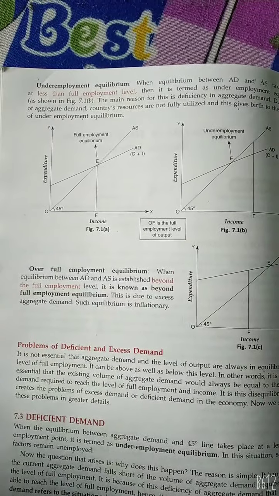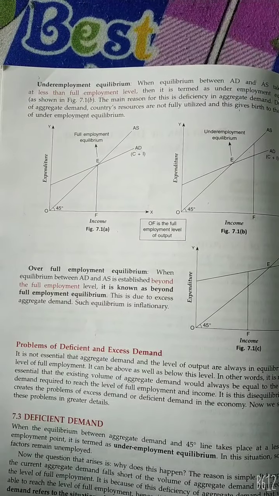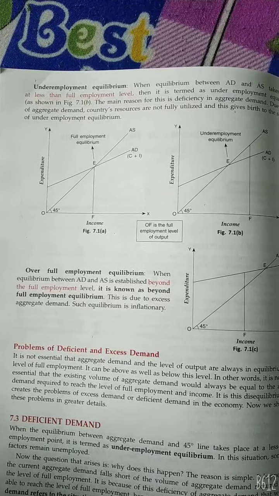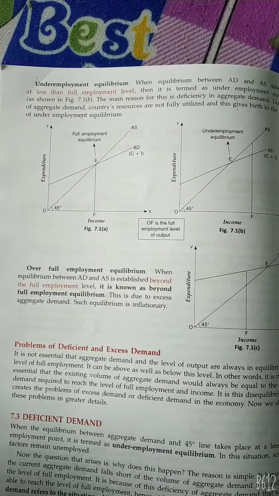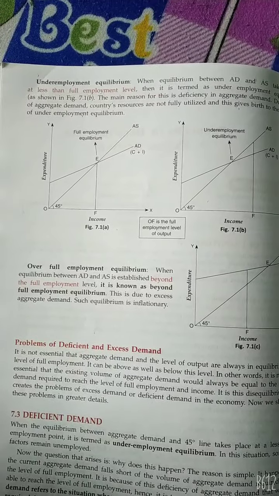Next, over full employment equilibrium. When the equilibrium between AD and AS is established beyond the full employment level, it is known as over full employment equilibrium. This is due to excess aggregate demand. Such equilibrium is inflationary.